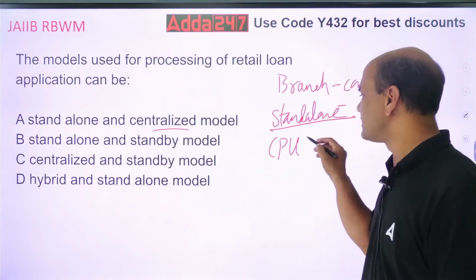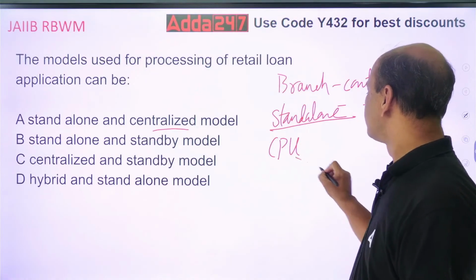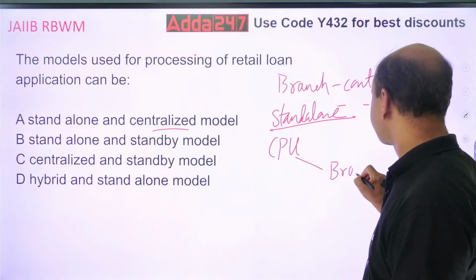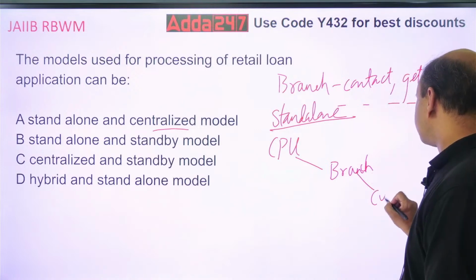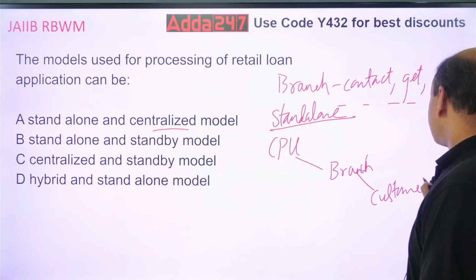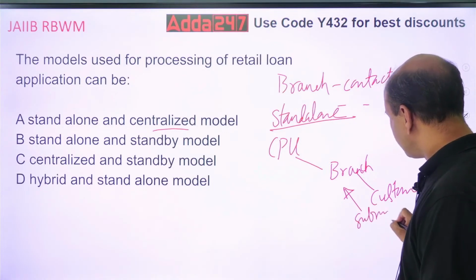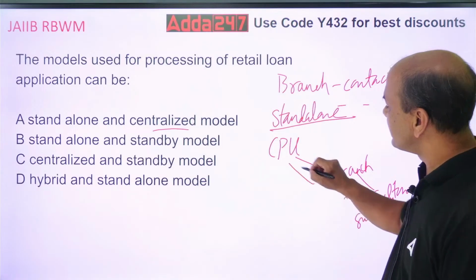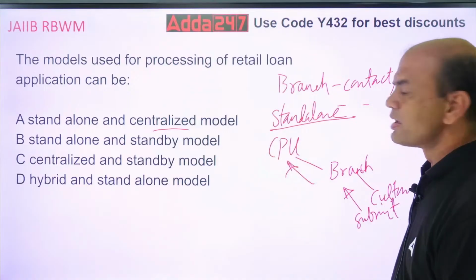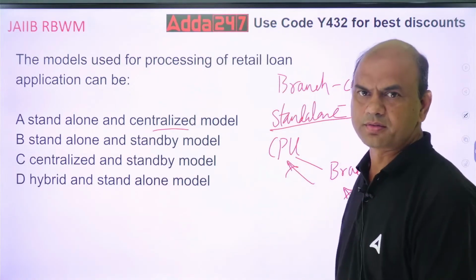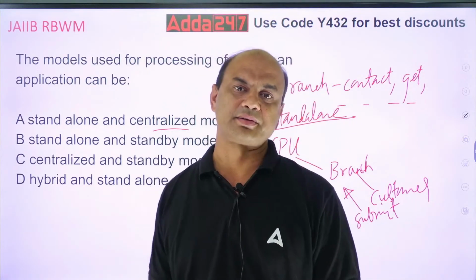There is a centralized processing unit, CPU, and then there is a branch, and then there is the customer. The customer will submit the documents, and the branch will simply transfer them to the CPU. Branch will further submit it to the CPU. Branch will not do the processing over here. Branch will act as a collecting center, only as a collecting center.